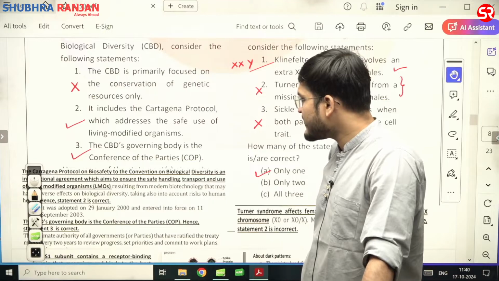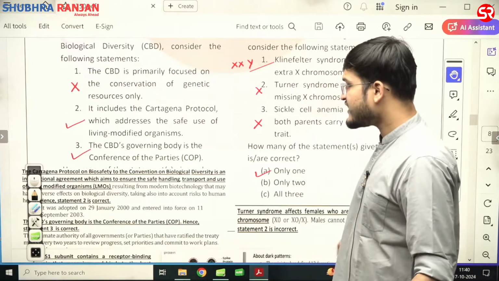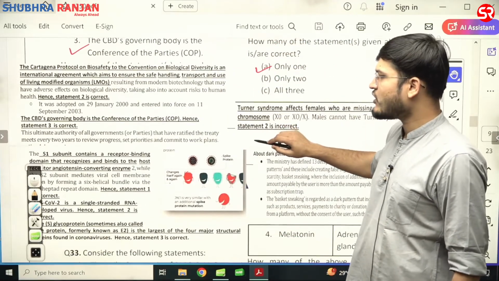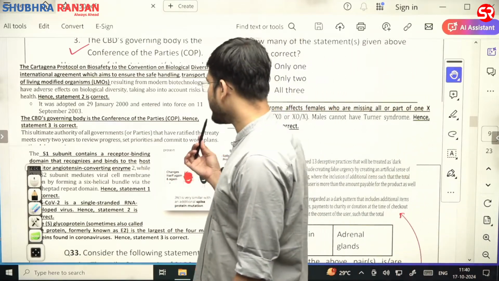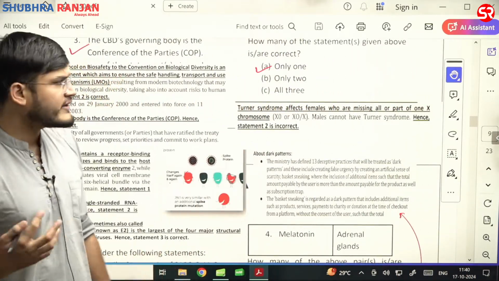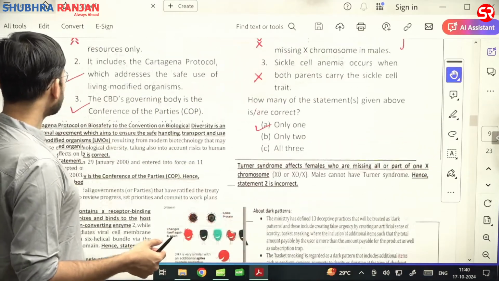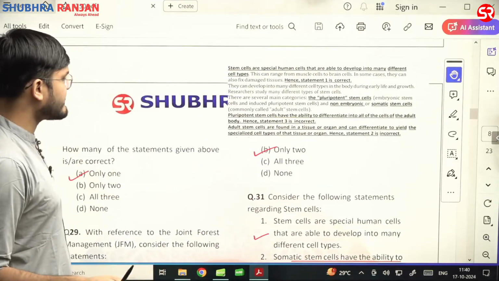Cartagena Protocol on Biosafety to the Convention on Biological Diversity is an international agreement which aims to ensure the safe handling, transport and use of living modified organisms. And third statement, the CBD's governing body is the Conference of Parties. Third statement is correct. 2 and 3 statements are correct. Correct answer would be, क्या होगा? B is the right answer. That is only 2 statements are correct.